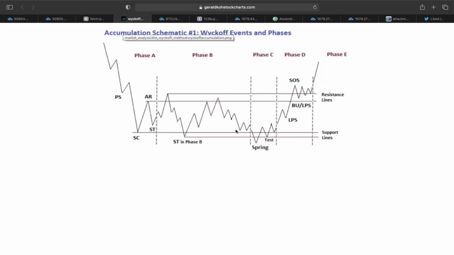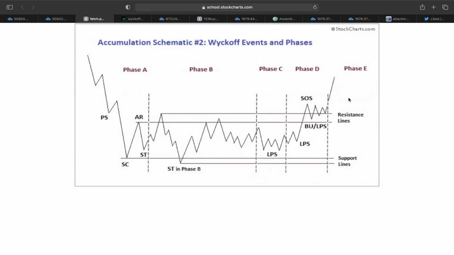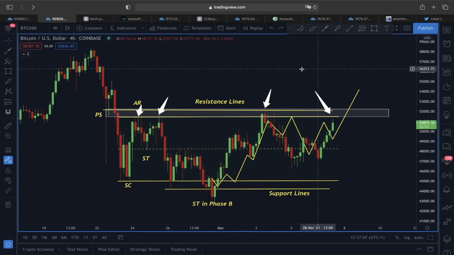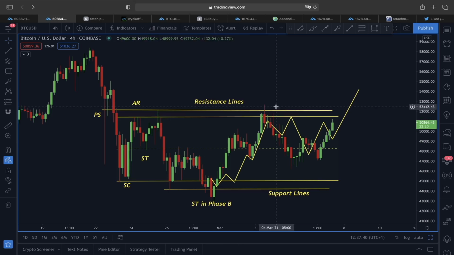One scenario was this price including this spring action and then a move here in an upper direction, and another one was more like a shakeout and fake out before price starts moving in an upper direction. And this is exactly what we are also witnessing with price action of Bitcoin. And now let me also give you a reason why I believe if we are able to break out of